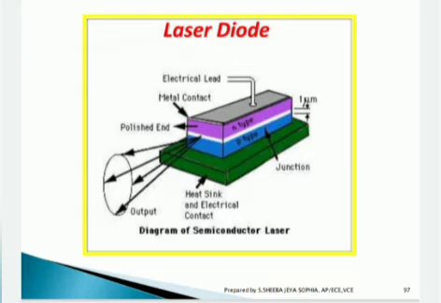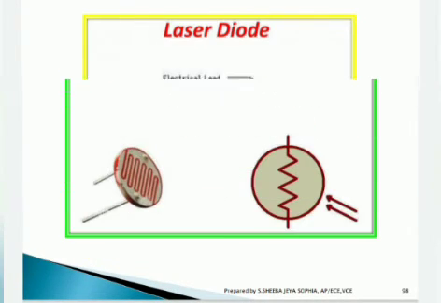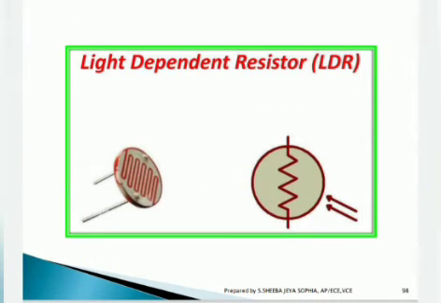This is about the real-time implementation of the laser diode. Moving to another topic of discussion, the light-dependent resistor, LDR. It is one of the major real-time application electronic devices in many applications which we use in our daily life. This is the symbolic representation of this LDR,